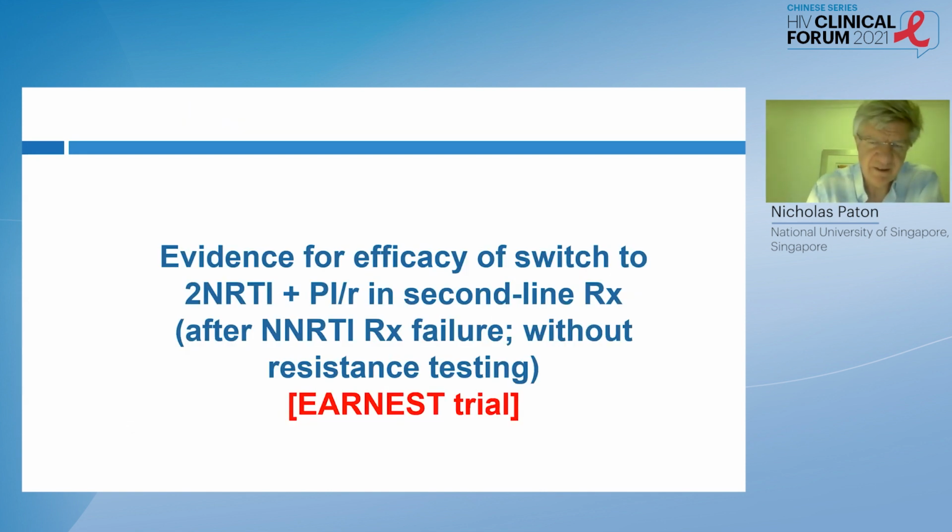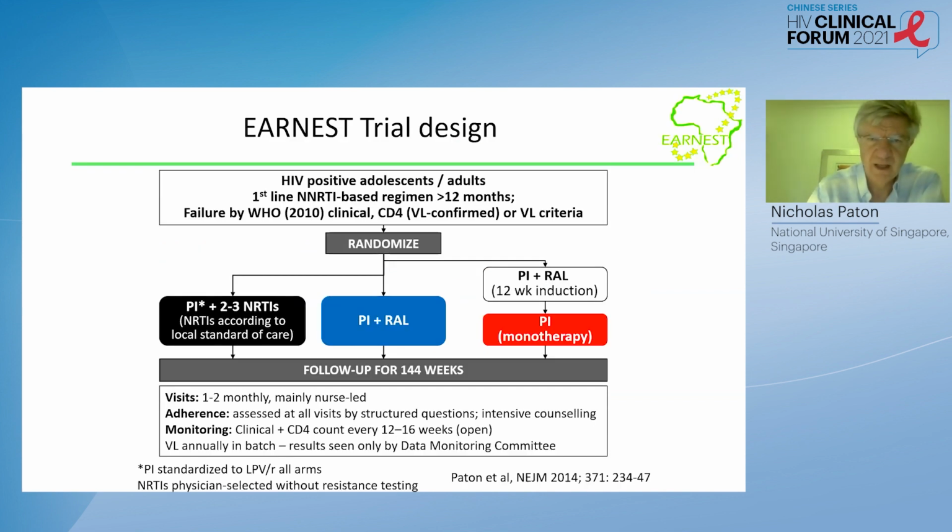So let's look at the evidence for switching of these regimens in settings without resistance testing. And the first trial I'll talk about is the EARNEST trial, which looked at switching from a failing efavirenz-based regimen to a PI-based regimen. And the trial had 3 arms.